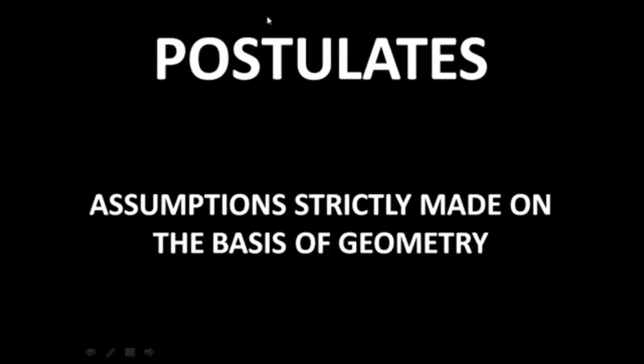Before getting into the detailed understanding of the 5 postulates given by Euclid, let us recall how Euclid referred to postulates. According to Euclid, postulates are assumptions made strictly on the basis of geometry. This is something that we learned in the first session of this chapter. Let us now quickly get into the first postulate given by Euclid.